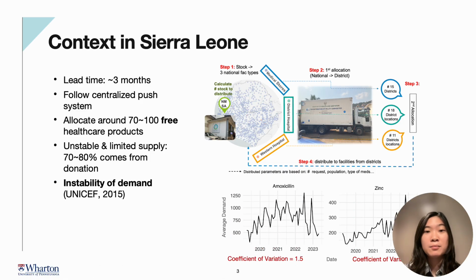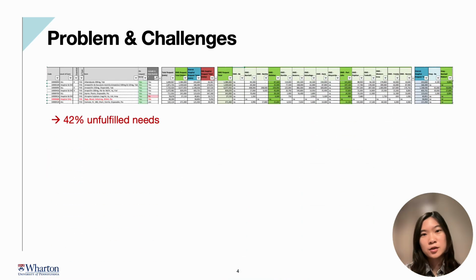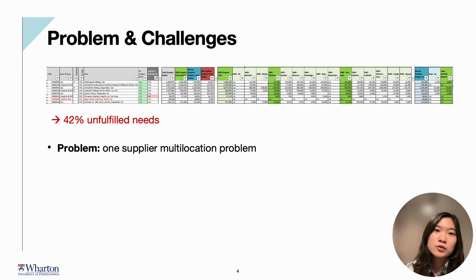Most importantly, the demand here is very unstable, which is a relatively common issue in developing countries because of the variability in healthcare resource access and the lack of awareness or education. As you probably can imagine, there's also very limited reliable data that we can use. So before we came in, the government used a very complex Excel tool to do the allocation, but it's prone to error and inefficient, resulting in 42% of unfulfilled demand. So the government really needs a better solution for this one supplier, multi-location problem.